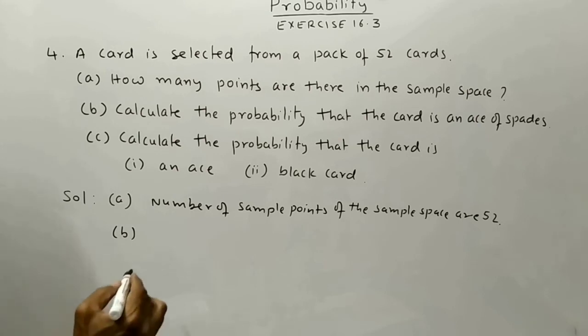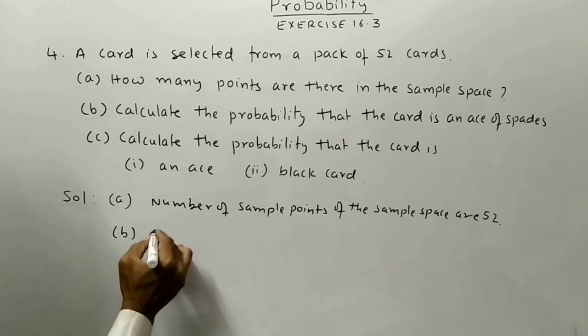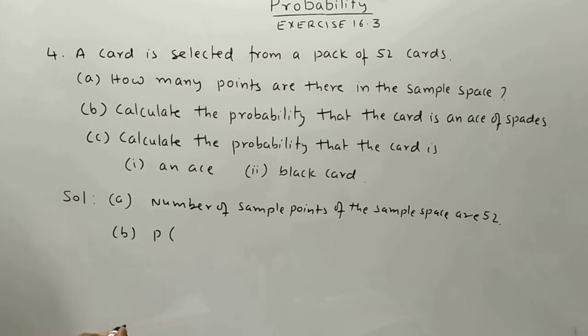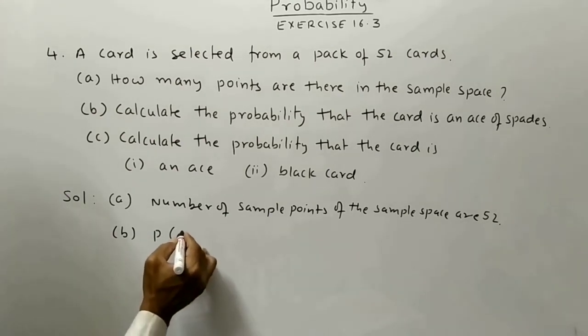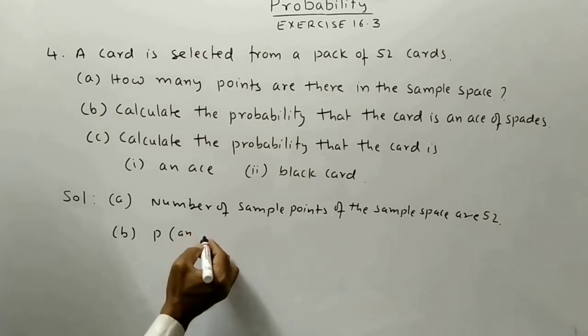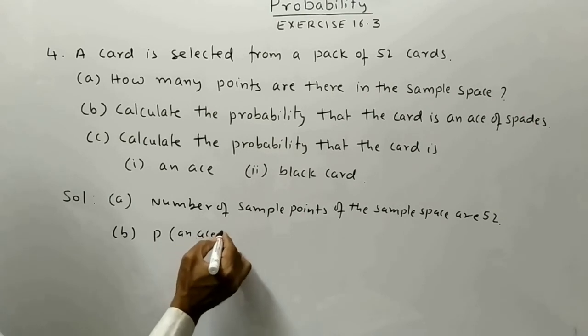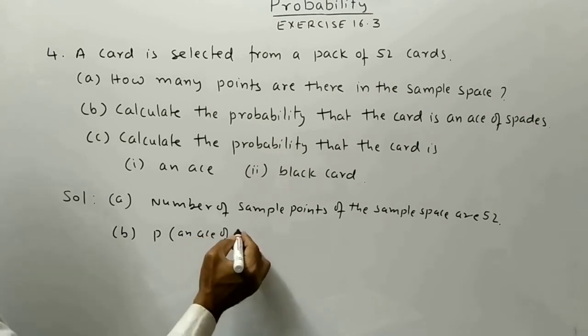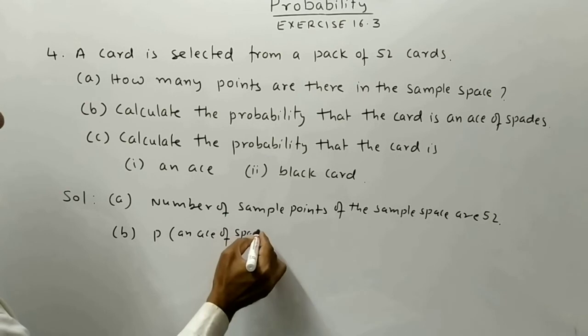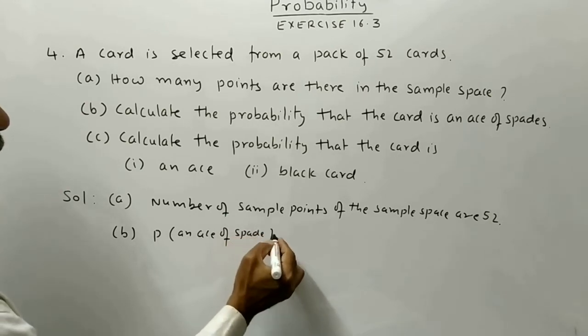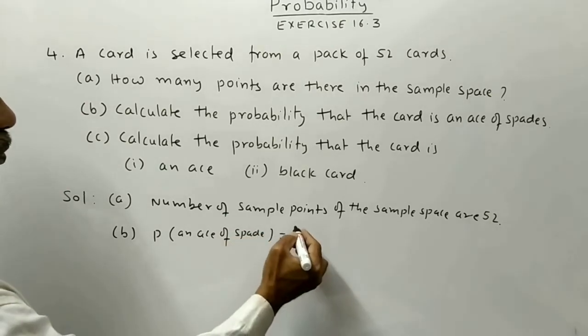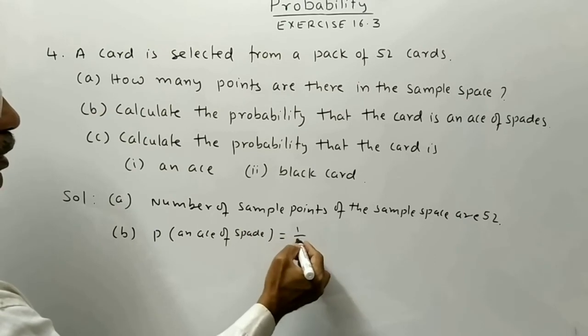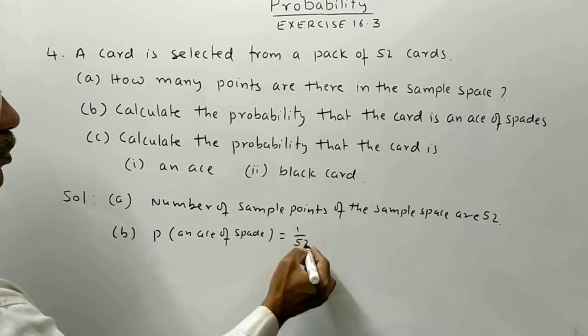Only one. Therefore, probability of getting an ace of spade is equal to 1 by 52.